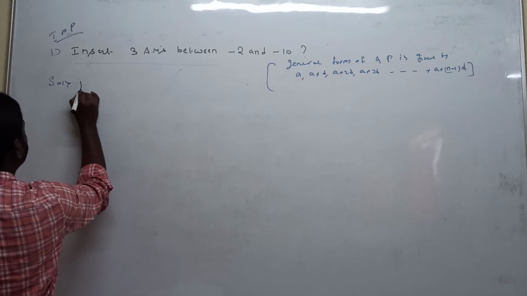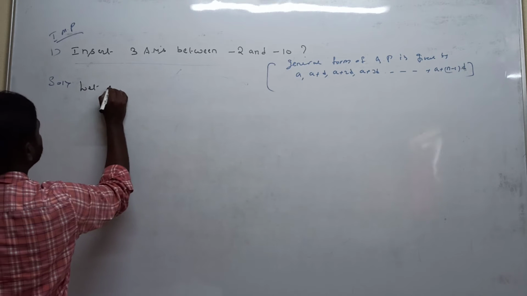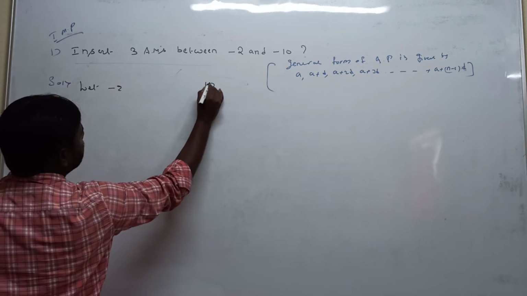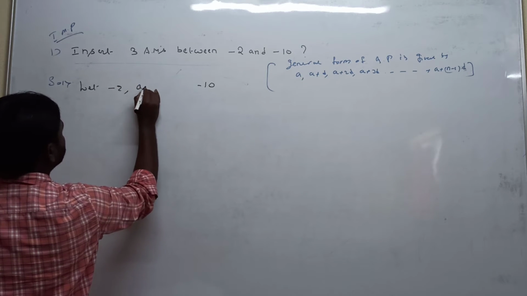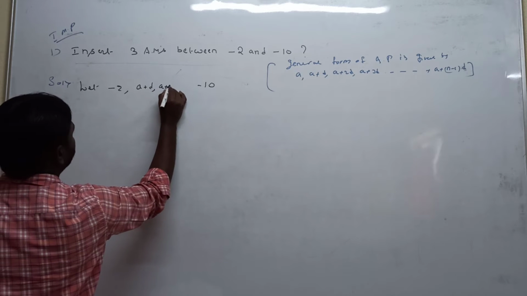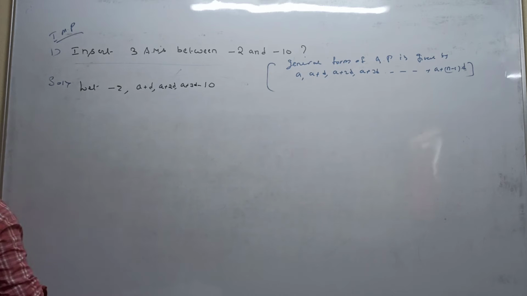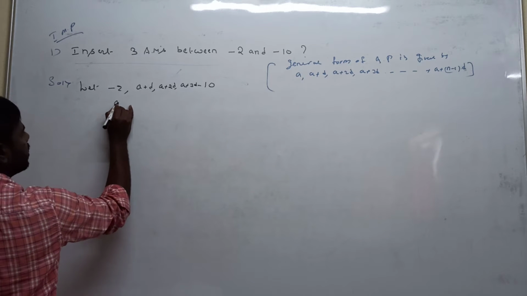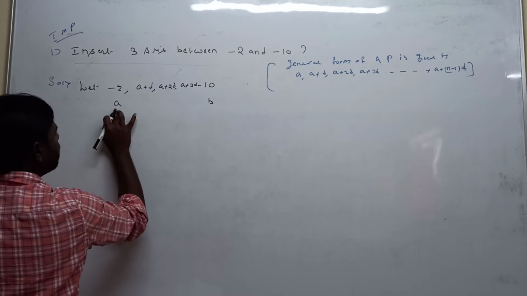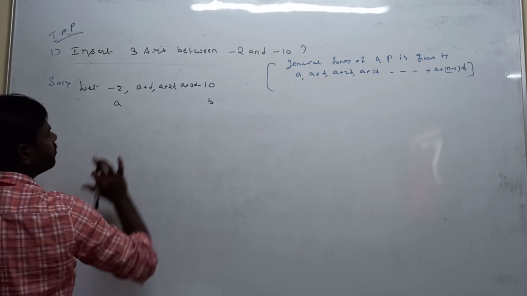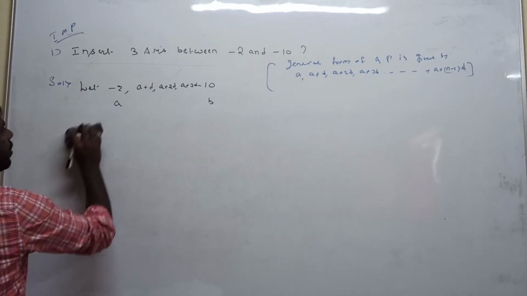So first, between -2 and -10 we insert three elements: a plus d, a plus 2d, a plus 3d. So the condition is: in the given condition, a and b, in between a and b we insert three elements. What is the a value here? -2.